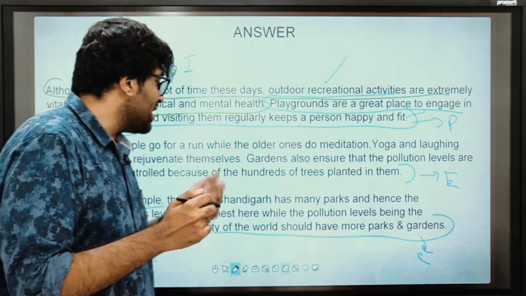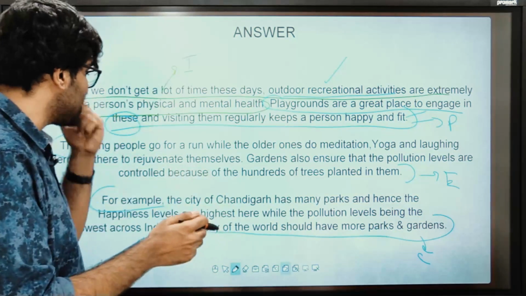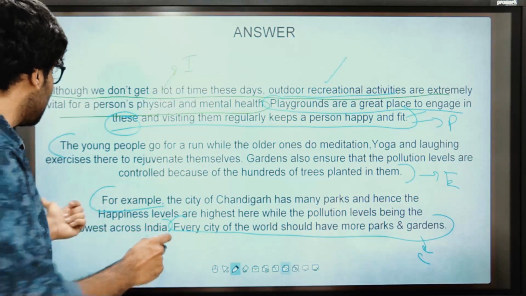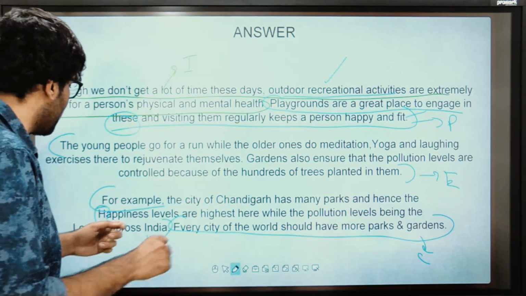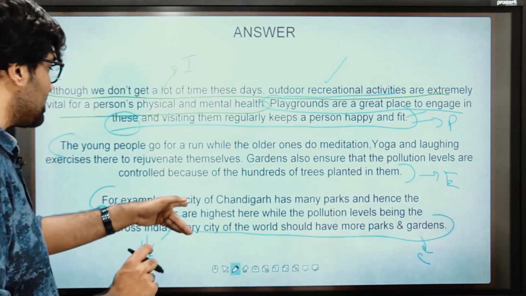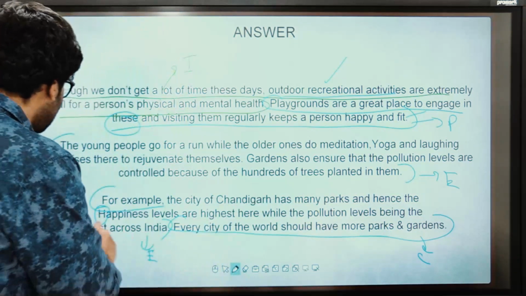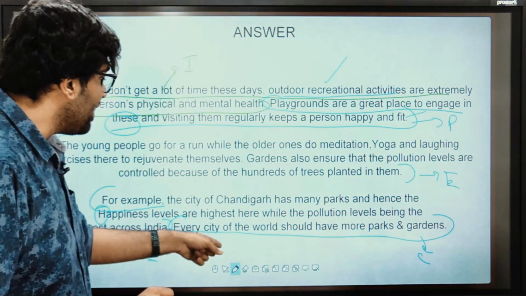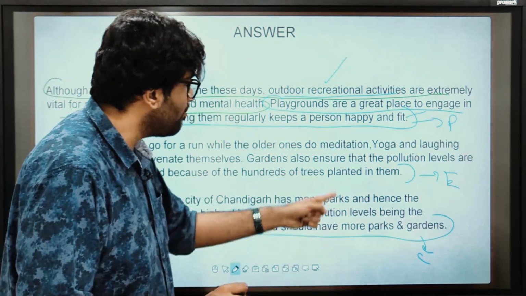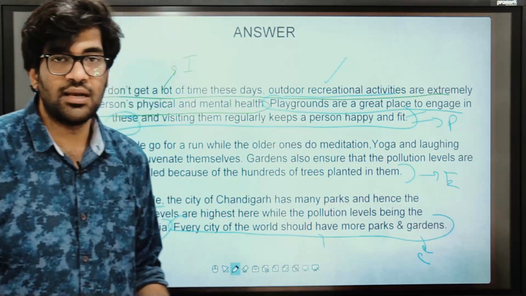Then finally, example. For example, the city of Chandigarh has many parks and hence the happiness levels, the H is going to be lowercase. Apologies, it seems to be an error in formatting. Happiness levels are highest here while the pollution levels being the lowest. L is also going to be lowercase. So sorry, lowest across India. Every city of the world should have more parks and gardens. This is my conclusion.